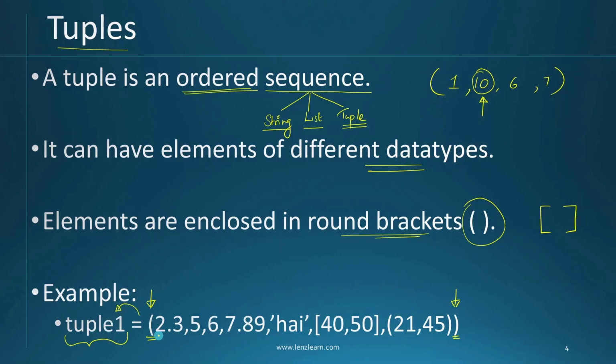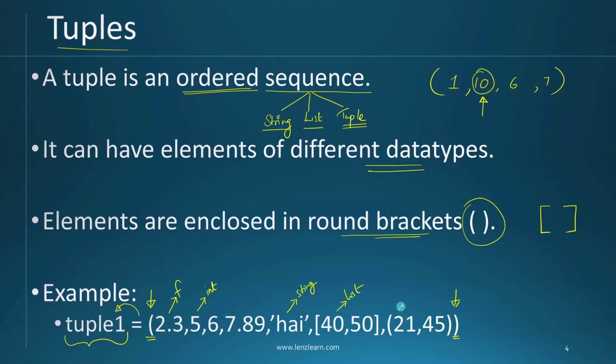Now let us see the content of this tuple. Here you can see we have a float value as the first element, 2.3. Then we have an integer 5. After that, we have a string, hi. We have a list with 2 elements inside it, 40 and 50, and also we have a small tuple inside this master tuple.